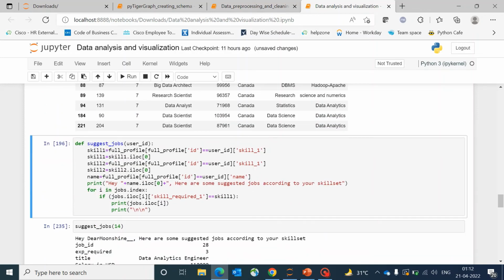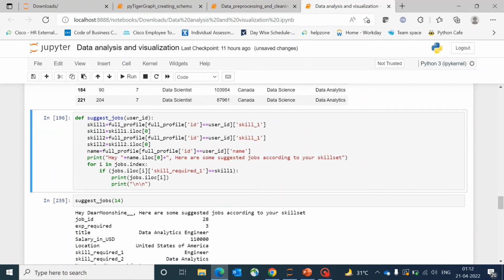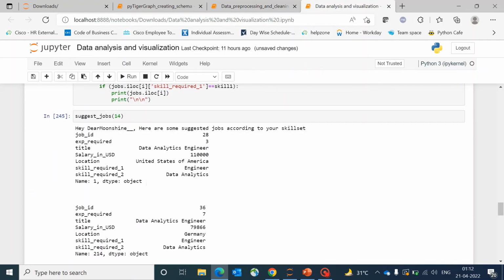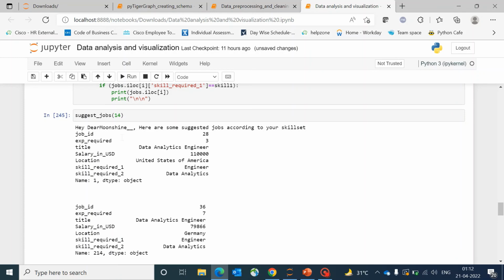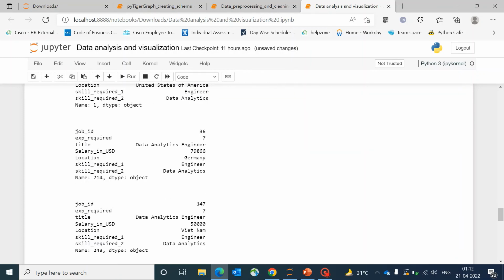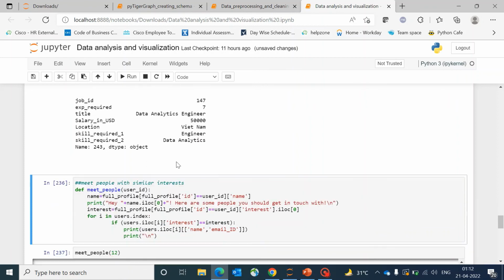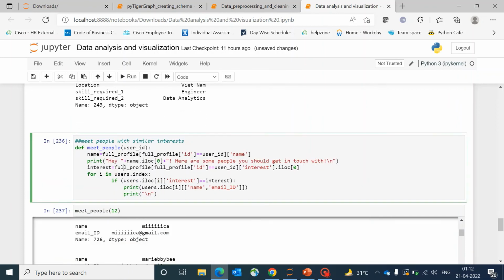The function suggest jobs suggests some profiles for you according to your skill set. So if we run the cell over here, we have: Hey Dear Moonshine, here are some suggested jobs according to your skill set, and it has listed out what all the user should be interested in. With the function Meet People, you get to connect with people who have similar interests with you.